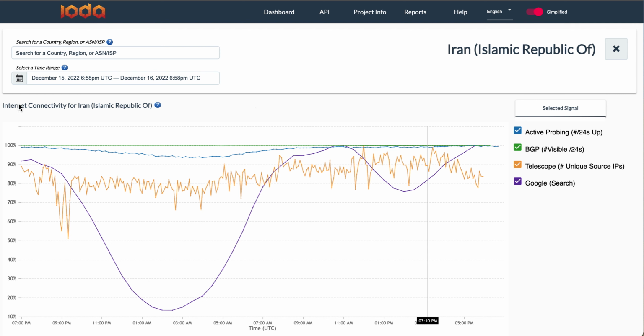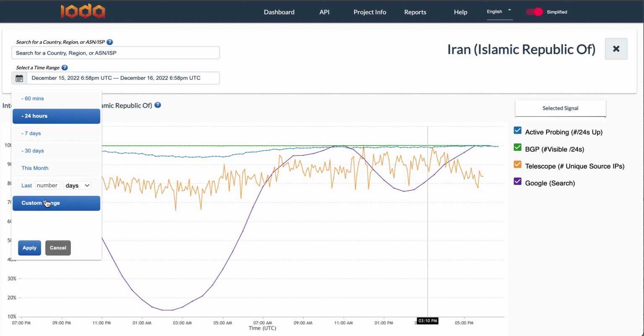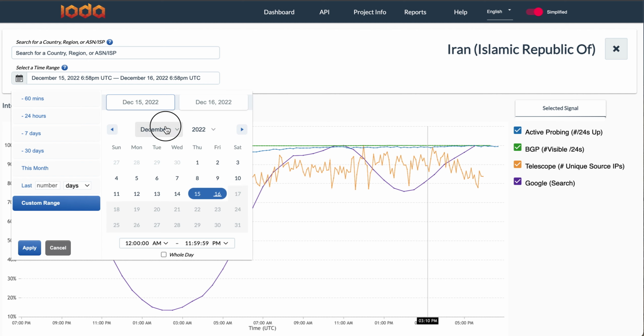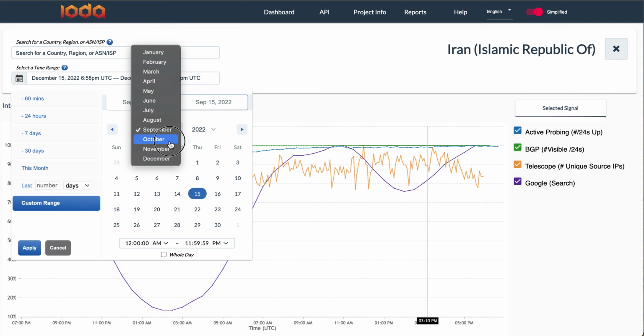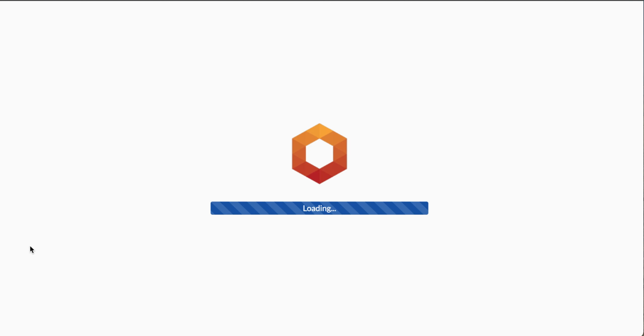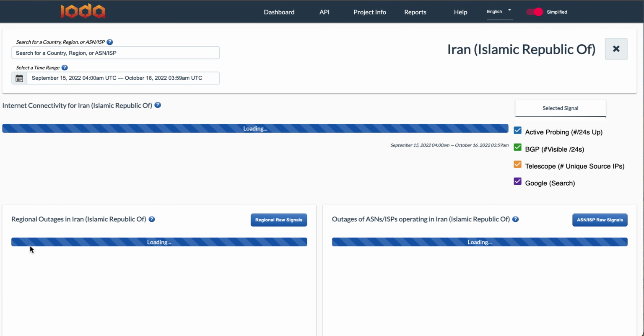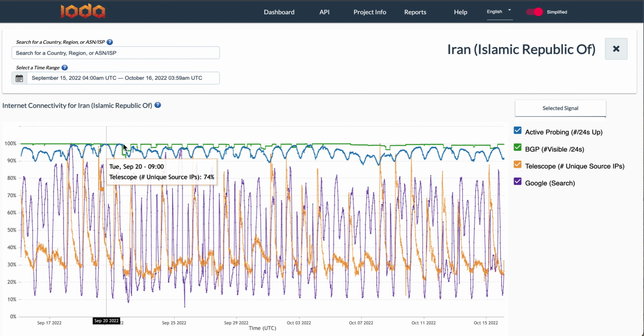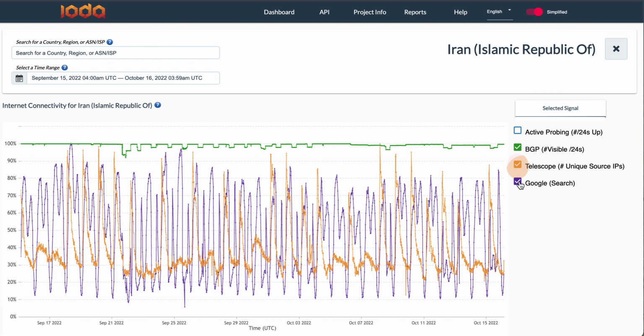Let's look at Iran. Here we've already navigated to Iran signals. And let's select a time range from September 15th to October 15th. So here we can clearly see disruptions in our green BGP signal. Let's turn off the other signals so we can isolate BGP.